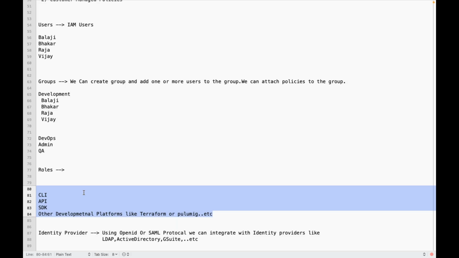But for programmatic access, what do we need for Balaji as a user of AWS, as a developer or DevOps guy? He needs to manage access to the AWS resources. What can he use to access the AWS resources programmatically? Console uses username and password.